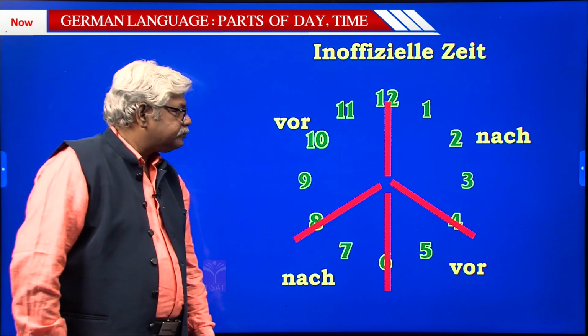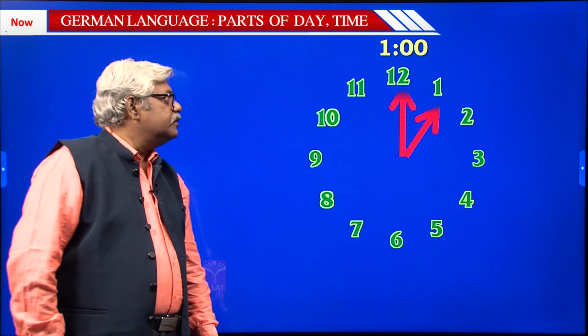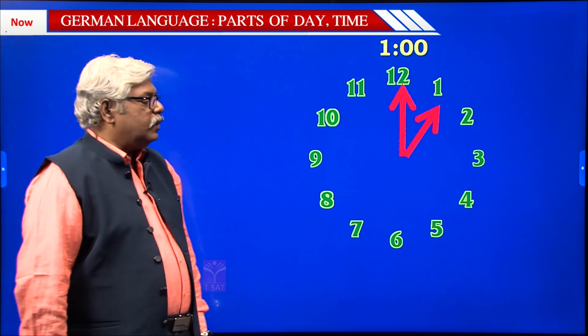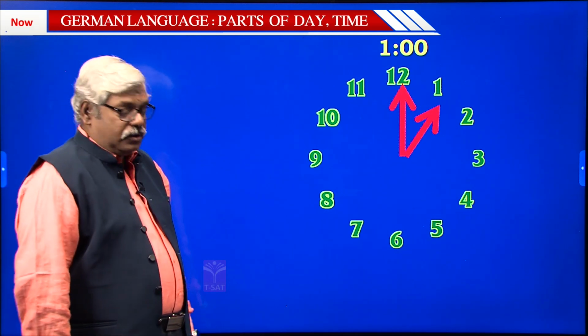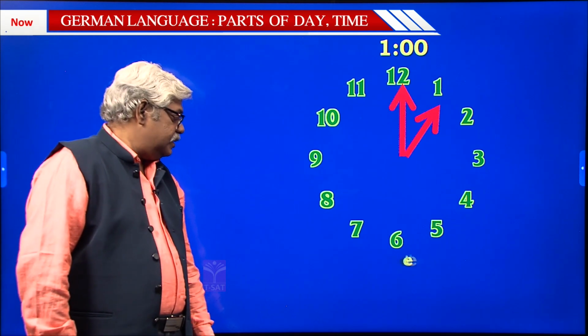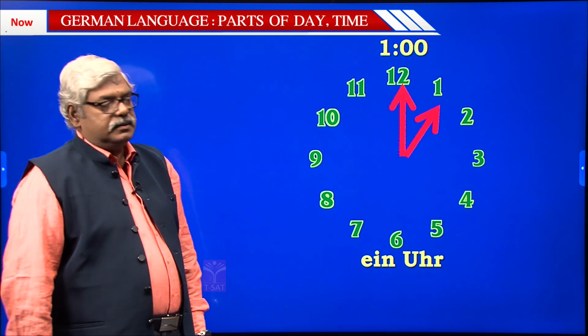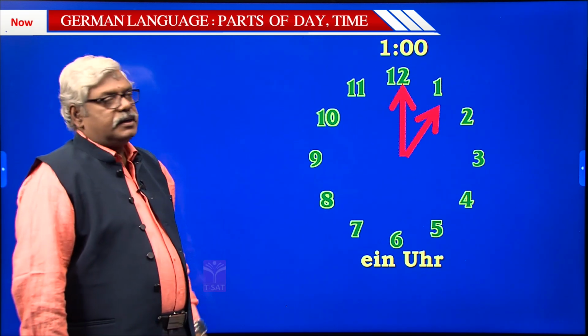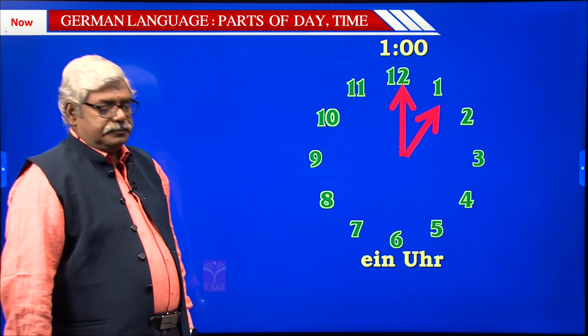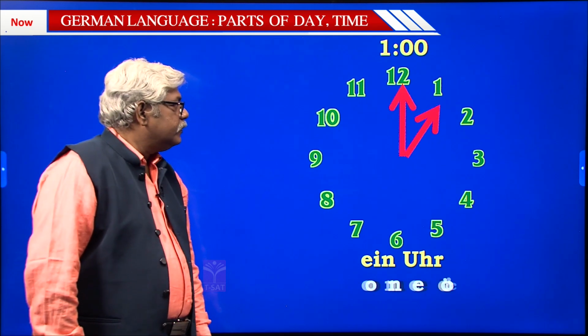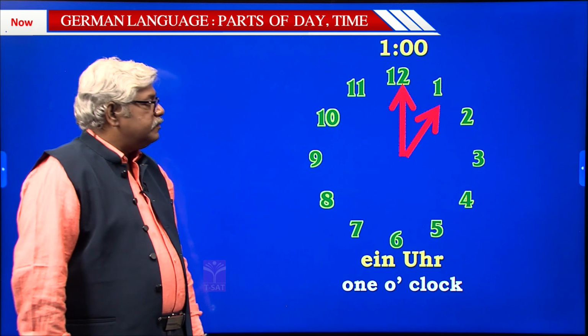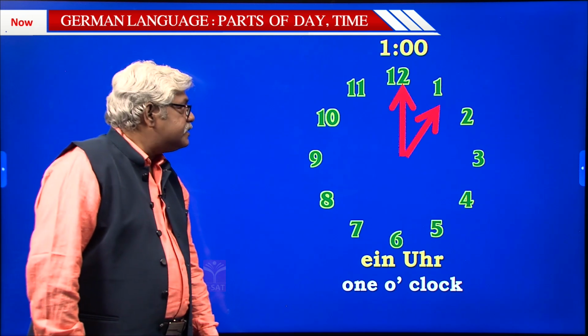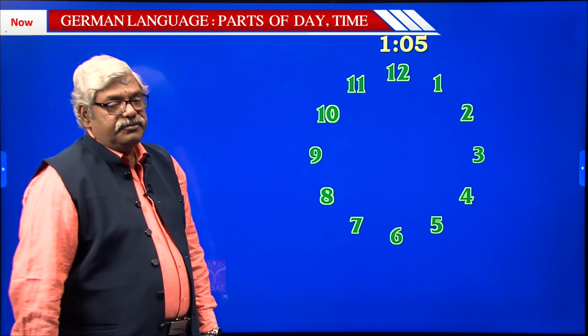So the first one I have taken is 1 o'clock. So how to say 1 o'clock? Es ist 1 Uhr. That means 1 o'clock. Then next we go to the next one, that is 1:05.